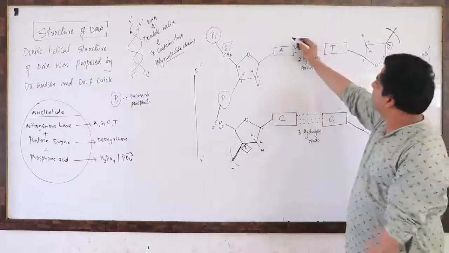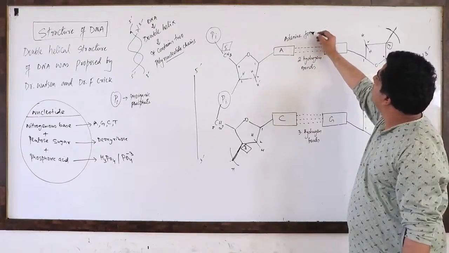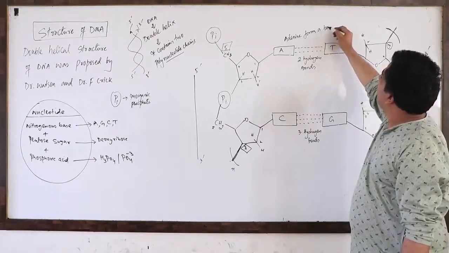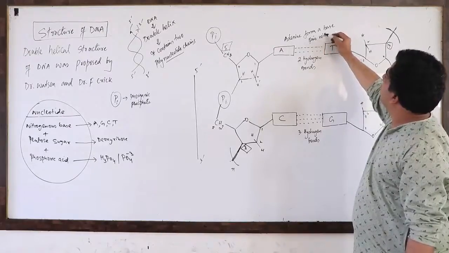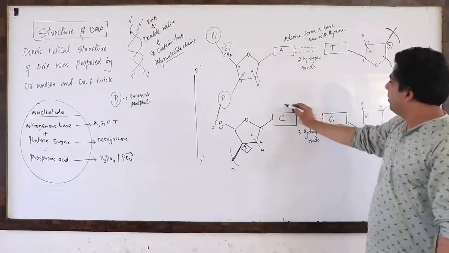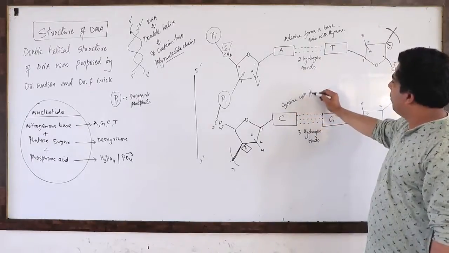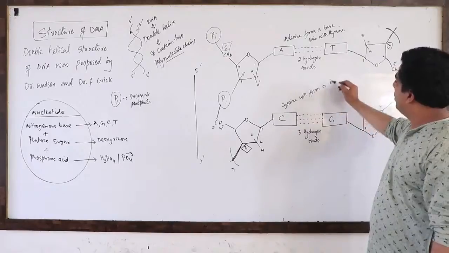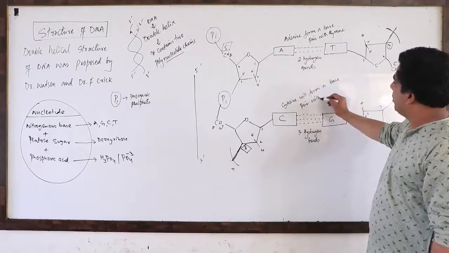So I will write down here, adenine forms a base pair with thymine. Okay, here cytosine will form a base pair with guanine.